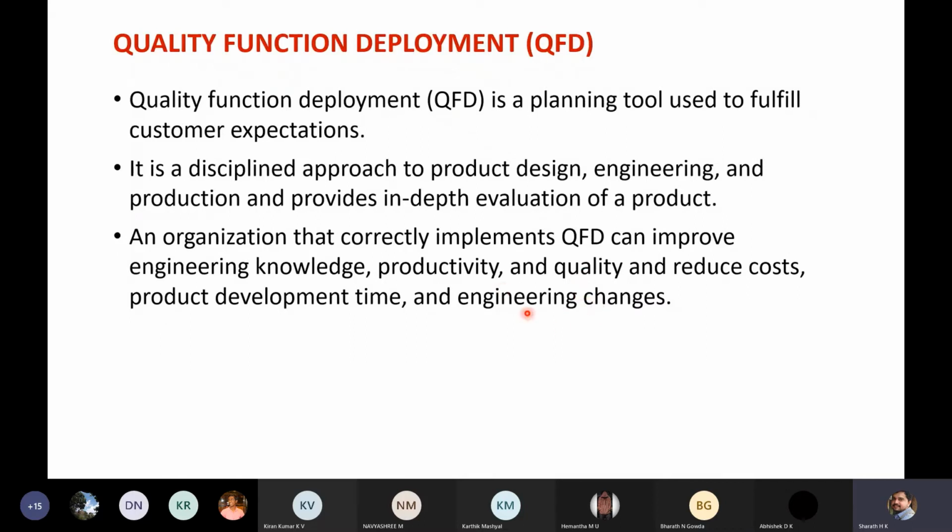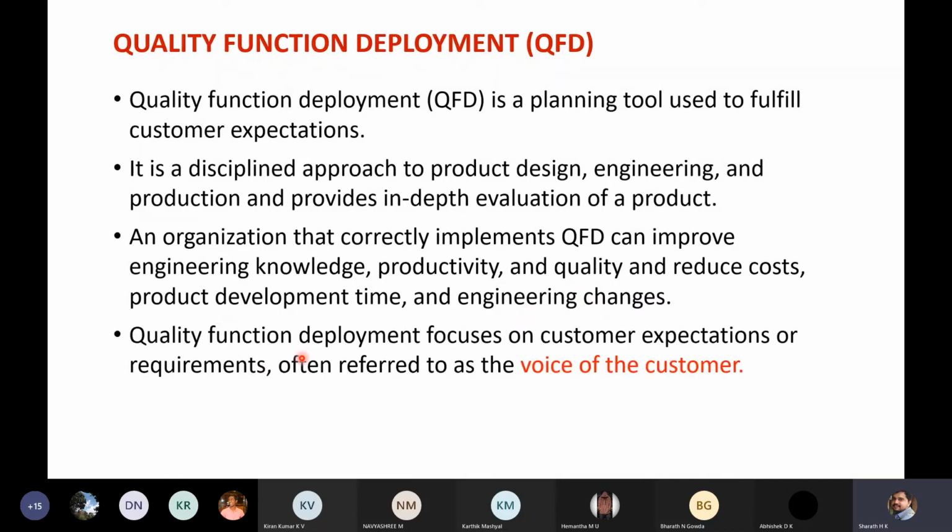Quality function deployment focuses on customer expectations or requirements, often referred to as the voice of the customer. In QFD we use the term voice of the customer. That is nothing but the expectation or needs of the customer.